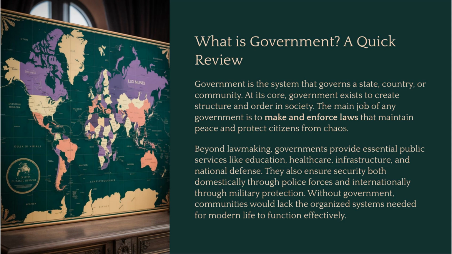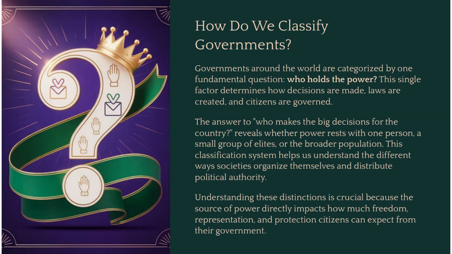To understand global history and current events, we first have to ask, who is holding the power? When you look at governments, the easiest way to classify them is by asking one simple question. Who has the authority to make the decisions? Is it a king? Is it a few military generals? Or is it millions of people casting ballots? The answer to that question immediately tells you what type of system you're dealing with.